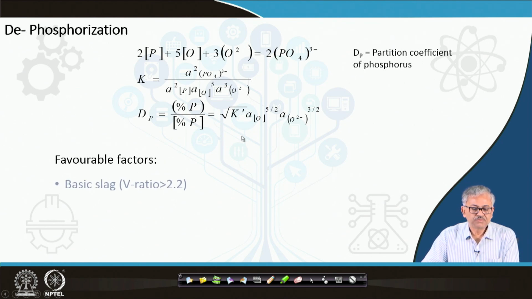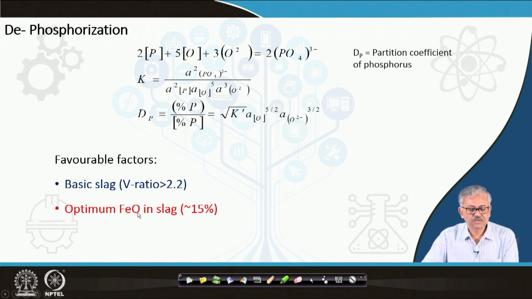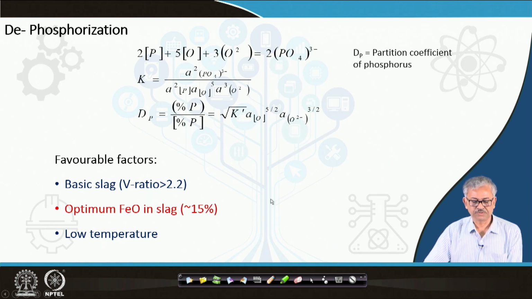Now, what are the favorable factors for dephosphorization? There is the partitioning ratio. How can you increase the partitioning? One is the basic slag, that is the basicity, then the oxygen activity, and then the optimum FeO in the slag, that is the oxidation potential of the slag, and also low temperature, because K is inversely proportional to the temperature. So, if temperature is low, K is high, so dP is high. At low temperature it will be favored.